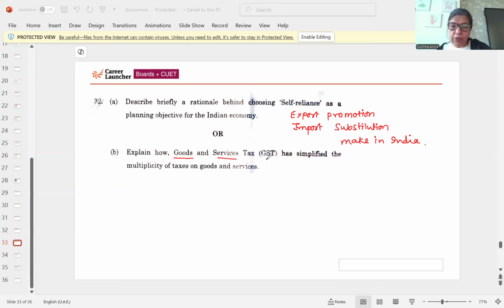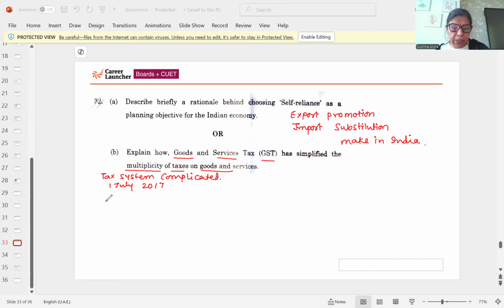Now, goods and service tax simplified the multiplicity of taxes on goods and services. Yes. On 1st July 2017, earlier, the taxation system was complicated. So GST was introduced and merged various taxes.